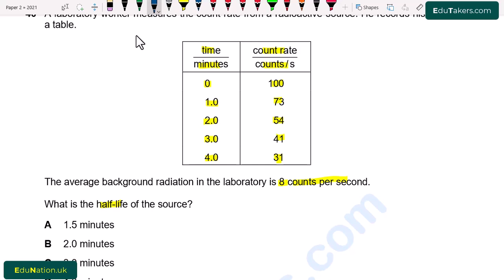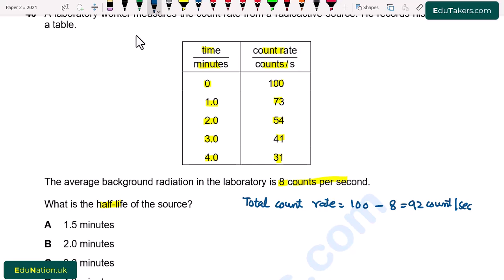So I write here total count rate will be equal to 100 minus the background count rate, which is 8. So it will be equal to 92 counts per second.